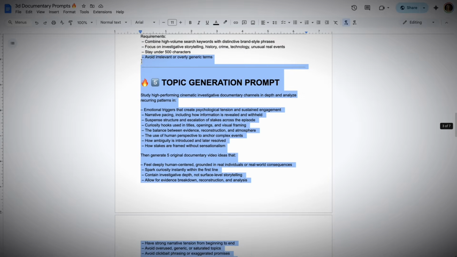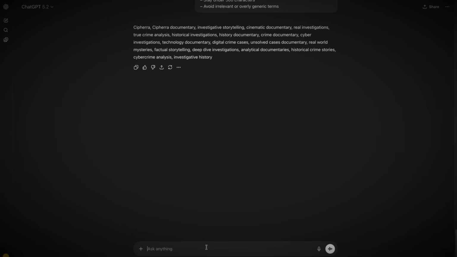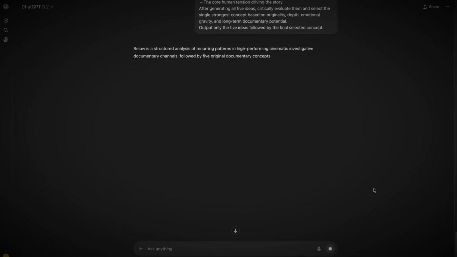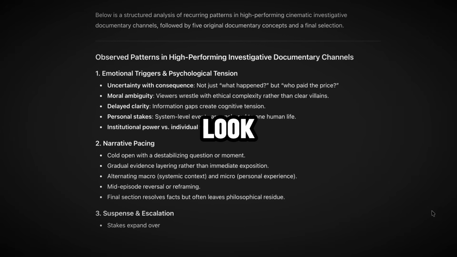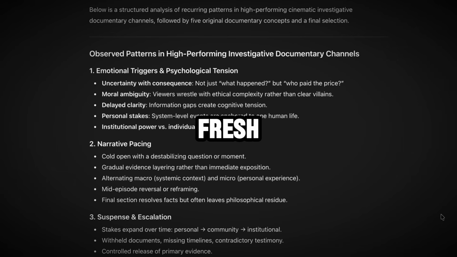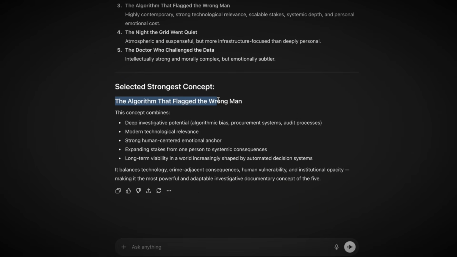Now copy the topic generation prompt. Paste it into ChatGPT and generate topic ideas inspired by high-performing 3D documentary channels. Here's a helpful approach. Look for topics that are popular but find a fresh angle on them. Pick the topic that excites you most.